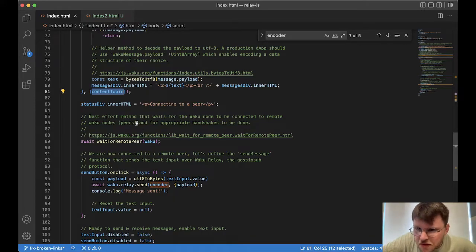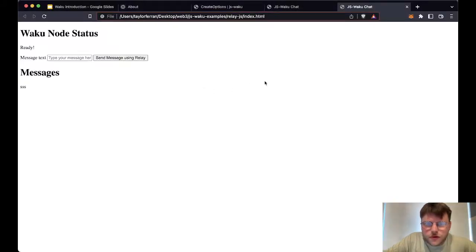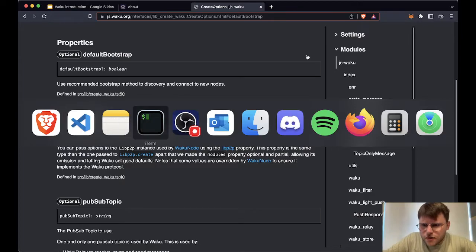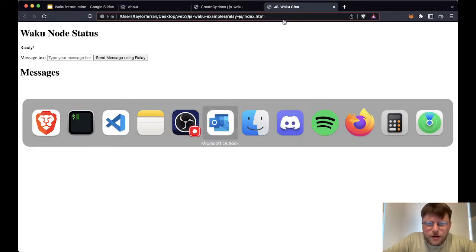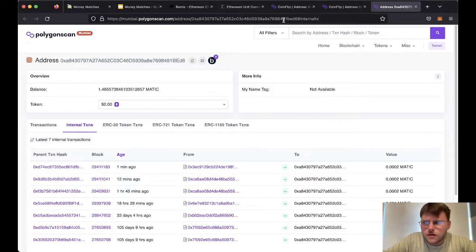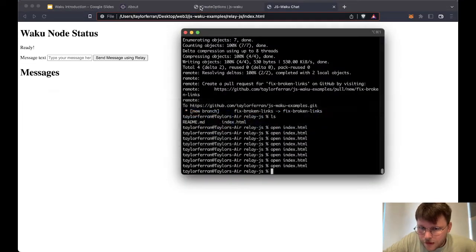Okay, so I get starting the node, but then I don't really know what other nodes I can find in the network if you only have one active, if you know what I mean. So what I mean by that is if I open this and it says connecting to a peer, and then it can connect to a peer, but if this is the only instance I have running, why does it work? Wait, do I have one running here? No, I don't. Okay, but yeah, that's the question I've got to ask.